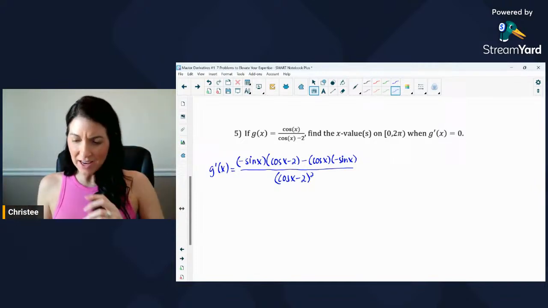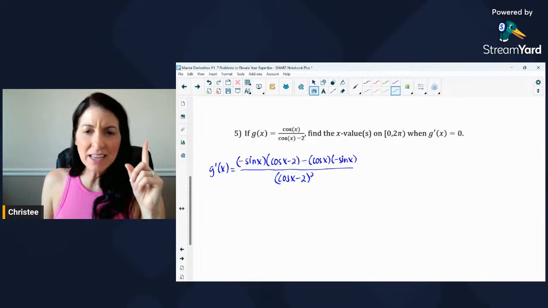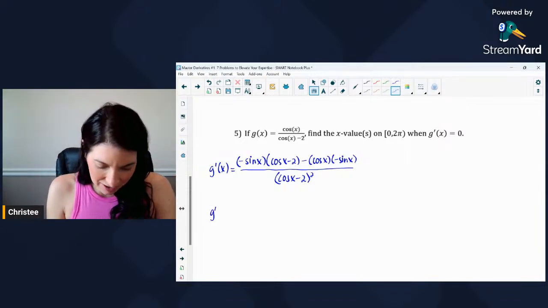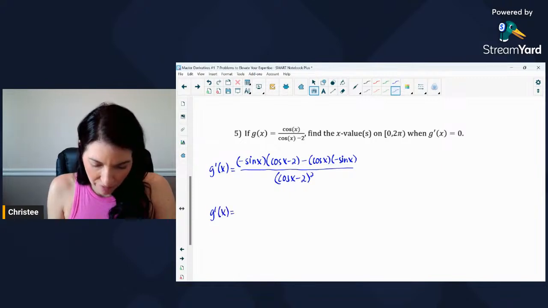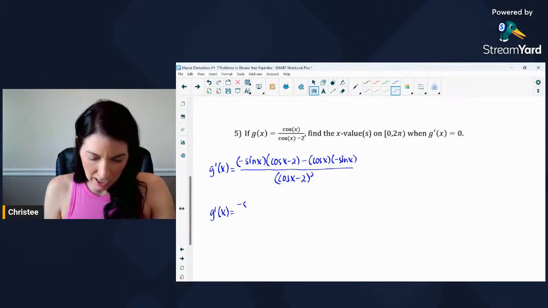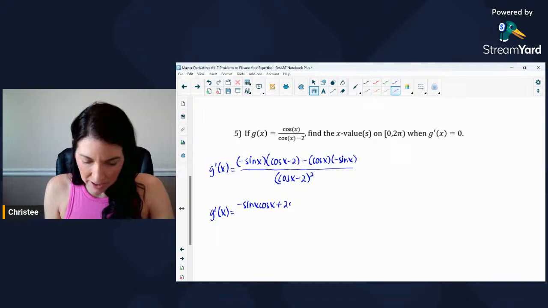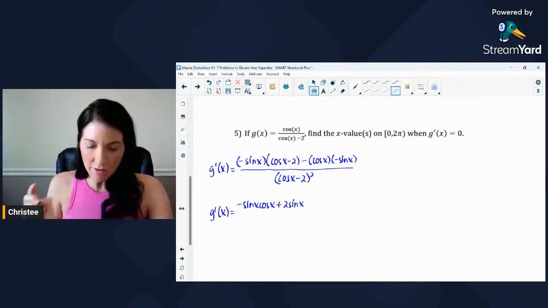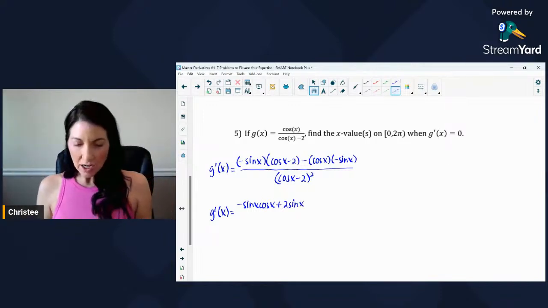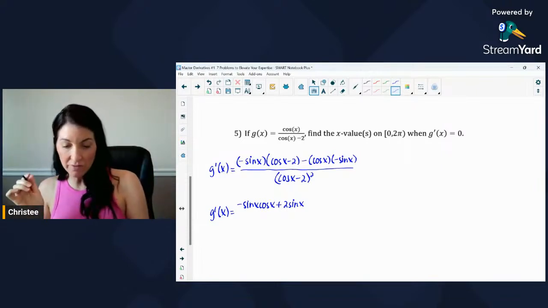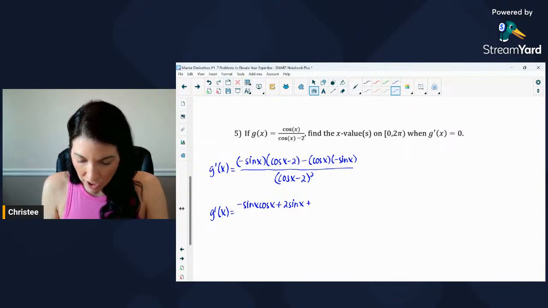So I need to solve for where that derivative is equal to 0. But you know what? I think I am going to clean this up a bit, because it might make the solving just a little bit easier next. So let's clean this up. So g prime of x equals, let's distribute the negative sign in. So then I would have negative sine of x cosine x. And then negative sine times negative 2 would be a positive 2 sine x. Be careful of the signs there, that negative times a negative. And then here I would have a minus, and then a cosine x times a negative sine of x. That would be minus a negative sine x cosine x, which I believe would go to plus. And then plus sine x cosine x.